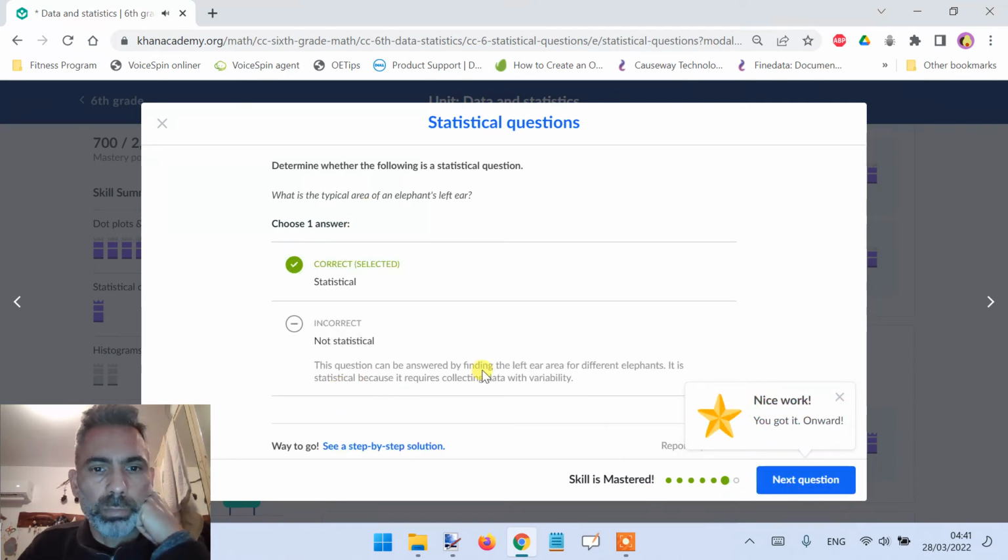Okay, this question can be answered by finding the left ear area for different elephants. It is statistical because it requires collecting data with variability.